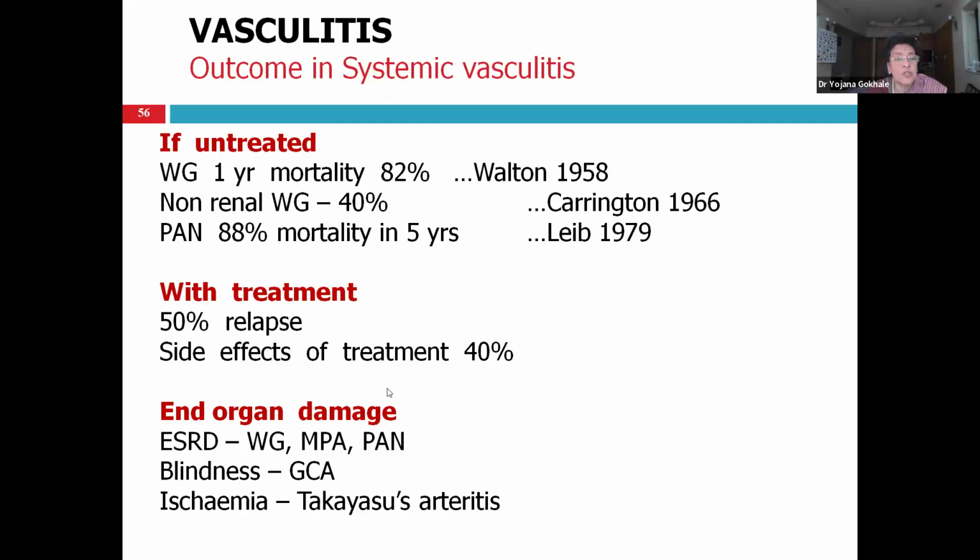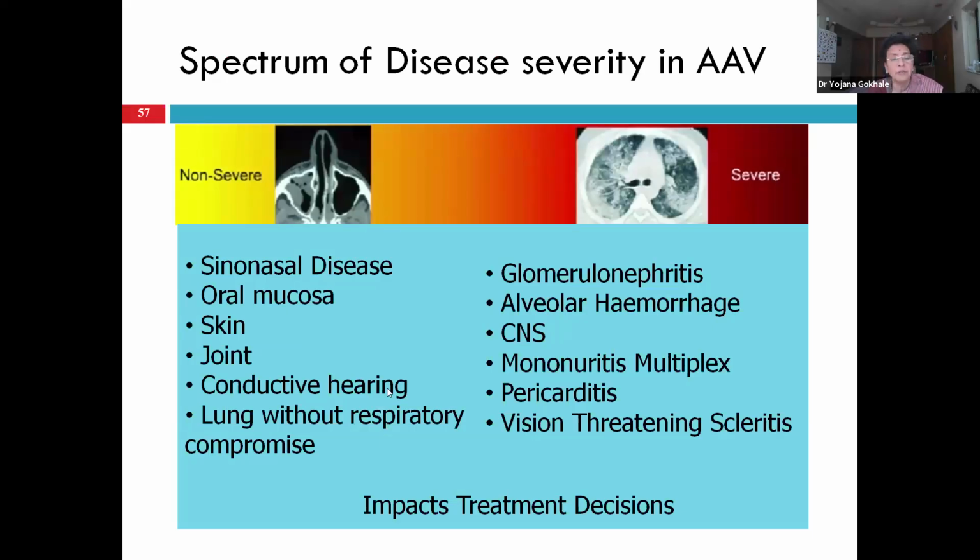Now, what is the outcome of vasculitis? If untreated, in GPA with renal involvement, 1-year mortality is 82%, non-renal GPA 40% 1-year mortality, PAN 5-year mortality 88%. With treatment, 50% relapse, side effects occur in 40%. End organ damage like ESRD can occur in GPA, MPA, PAN; blindness in giant cell arteritis; stroke and ischemia in Takayasu arteritis. The severity spectrum can be from non-severe, that is sino-nasal and oral or joint or skin disease, to very severe, that is glomerulonephritis, RPGN, CNS involvement, alveolar hemorrhage, mononeuritis multiplex, vision-threatening scleritis.